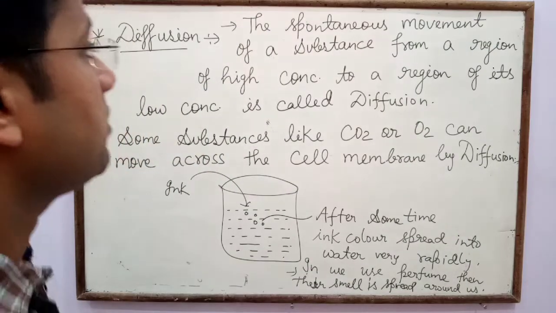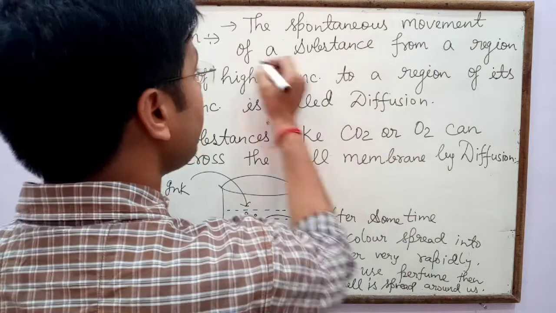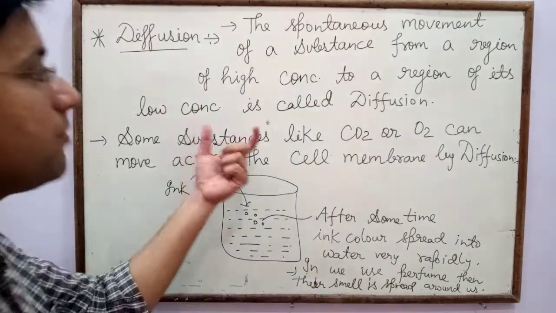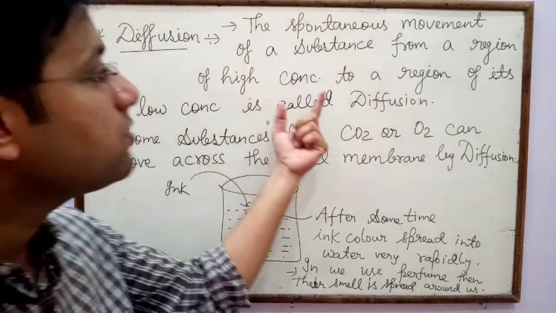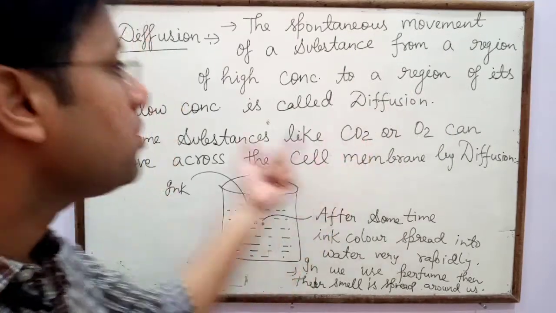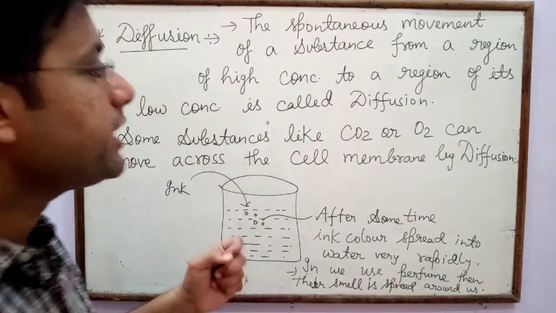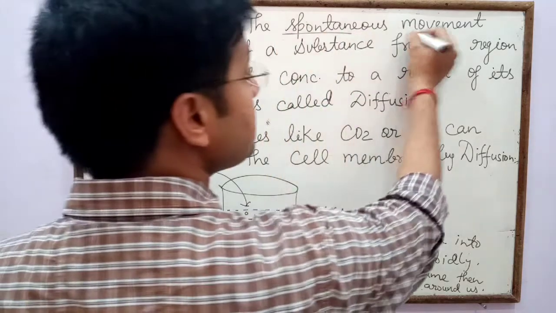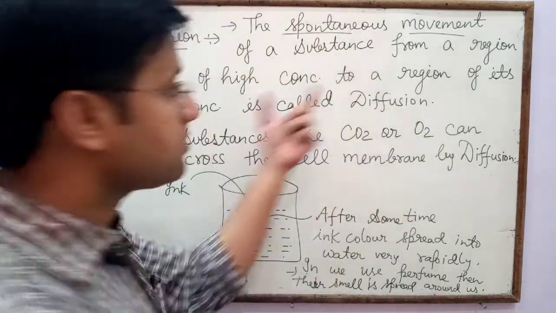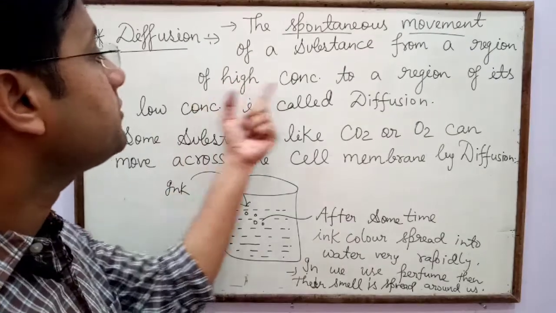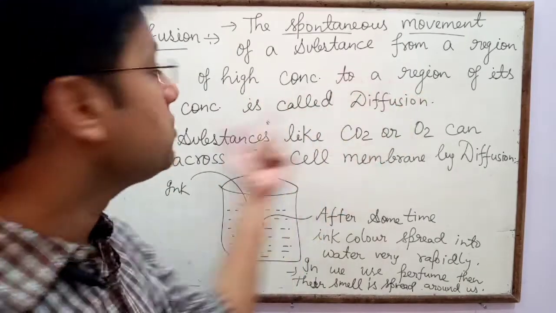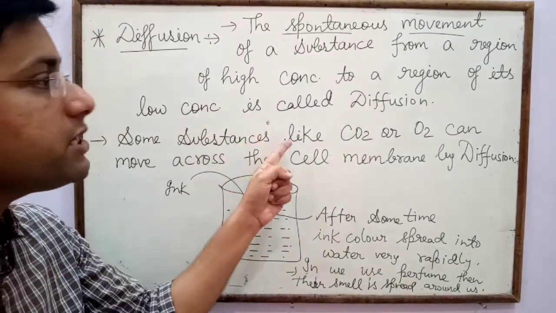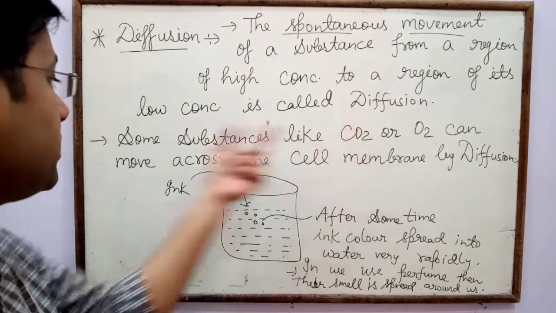So what is diffusion? The spontaneous movement of a substance from a region of high concentration to a region of its low concentration is called diffusion.